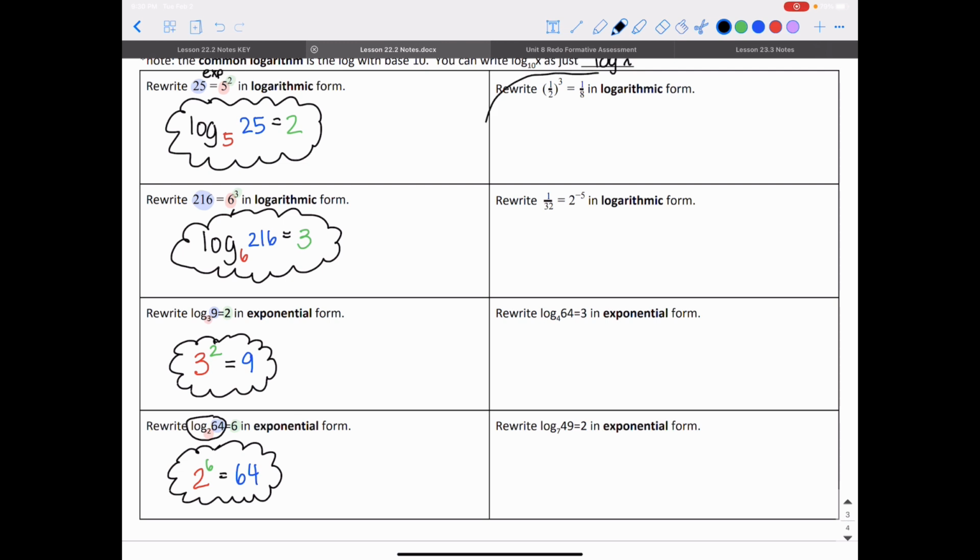I want you to try these examples on your own. So pause the video and try those 4.